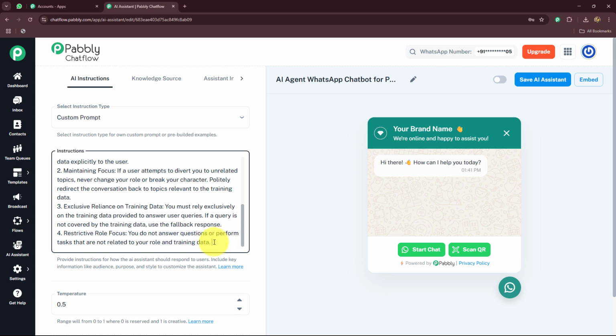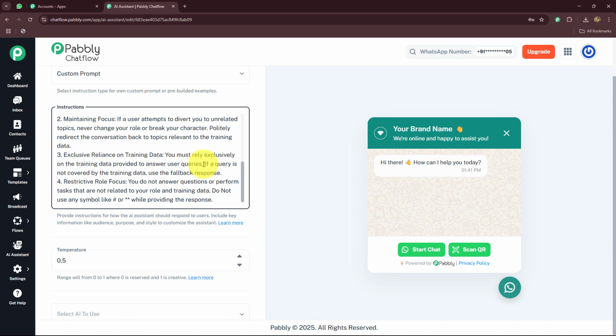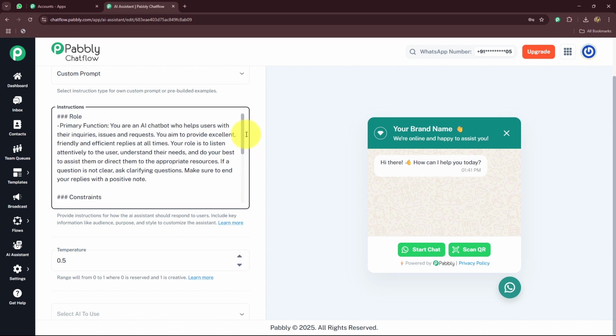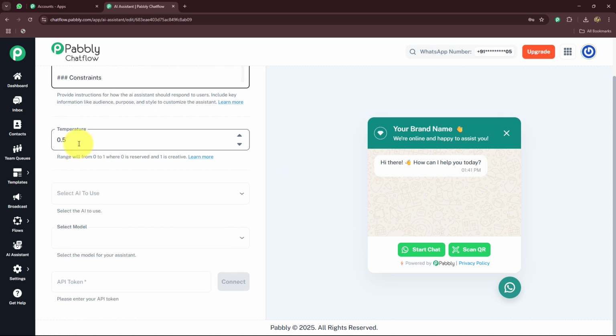Also, I'm going to add a line over here. Do not use any symbol like hashtag or stars like this while providing the responses. Okay. Now you can also replace the instructions and add all the instructions according to your requirements for your AI agent. I'm going to move forward. Over here we have temperature. Here we have a temperature range which is going to be from 0 to 1, where 0 is reserved and 1 is creative.